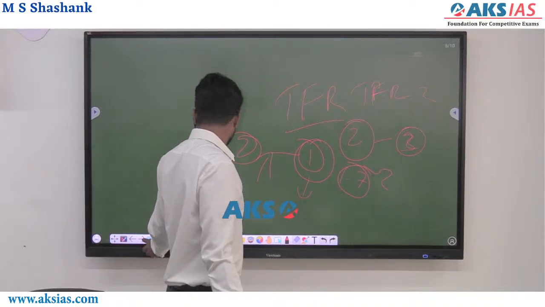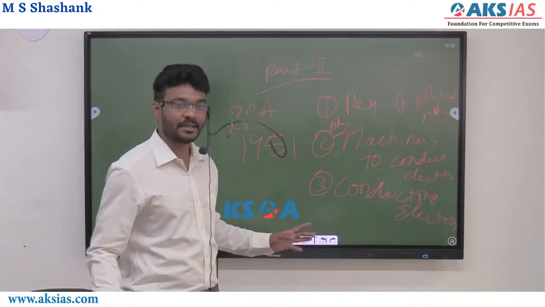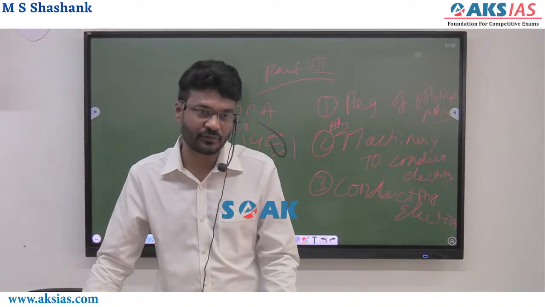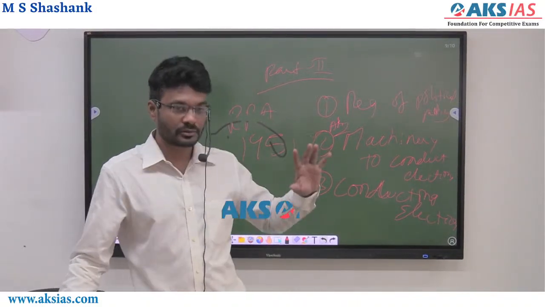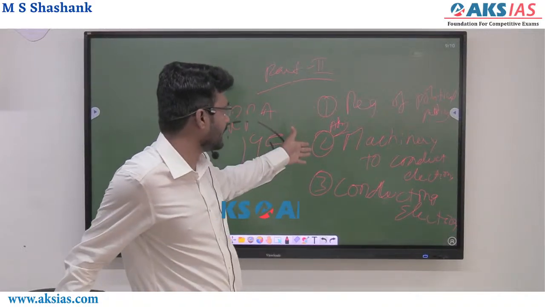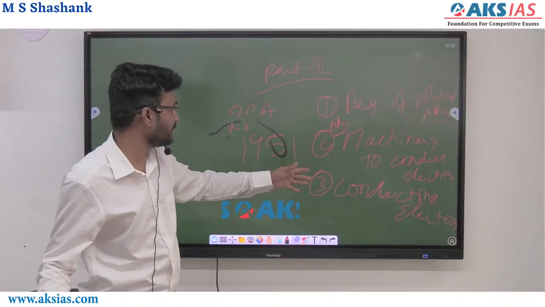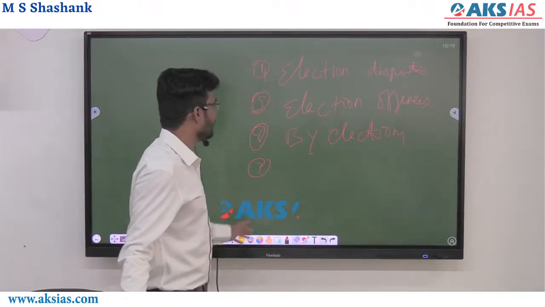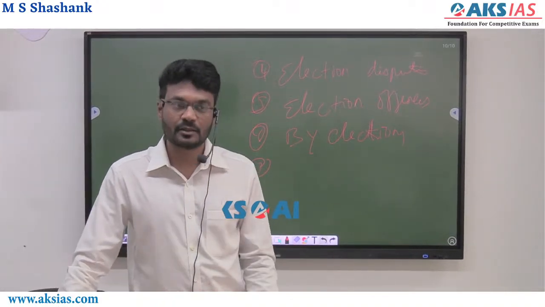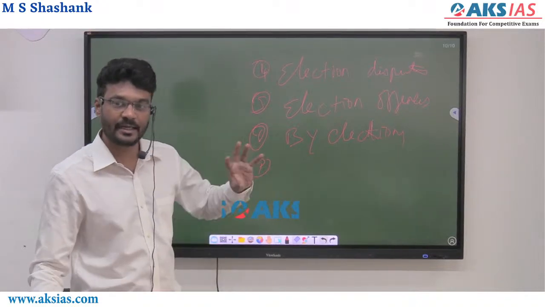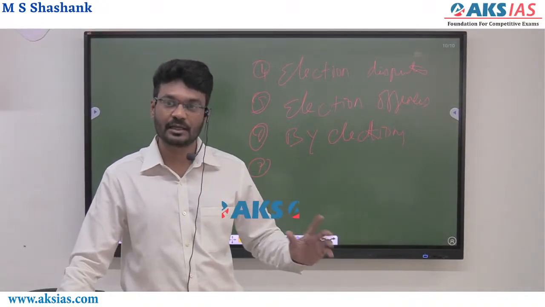So these are the aspects which are dealt with by the Representation of People's Act 1951. It starts with registration of political parties, preparing election machinery, and then conducting elections, and then election disputes, offences, by-elections, and poll management. All these aspects are dealt with under an act called the Representation of People's Act 1951.